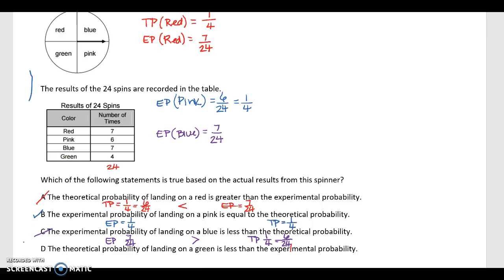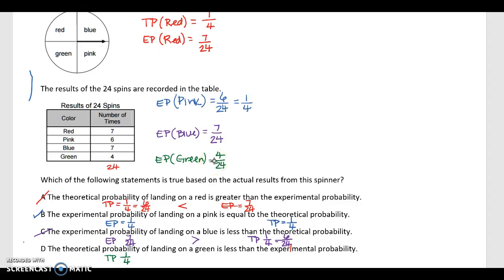Theoretical probability of landing on green is less than the experimental probability. Okay, so the theoretical probability of green, so it's 1 over 4, is less than, is what they're saying. Well, we don't know that yet. Is less than the experimental probability of green. So experimental probability of green is 4 over 24.